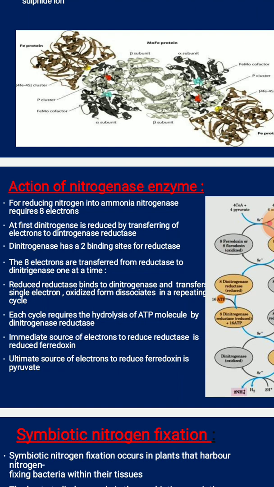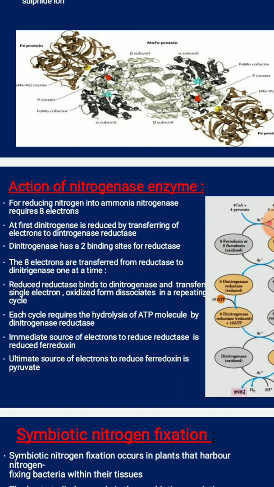Then the reduced reductase binds to the dinitrogenase and transfers a single electron, and the oxidized form dissociates, in a repeating cycle. So you can make out that each cycle requires the hydrolysis of ATP molecules by the dinitrogenase reductase activity. The immediate source of electrons to reduce the reductase is reduced ferredoxin. We can also call it flavodoxin, right?